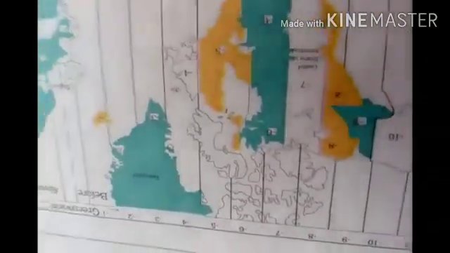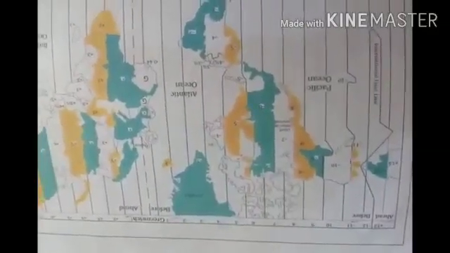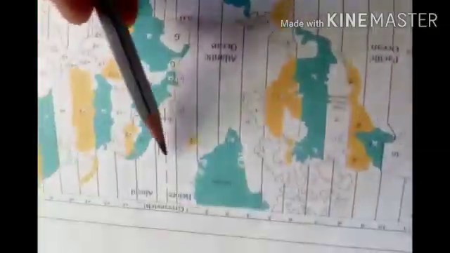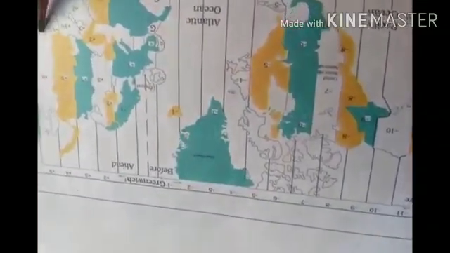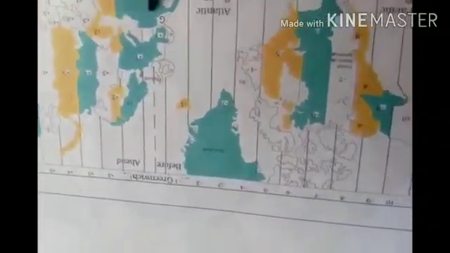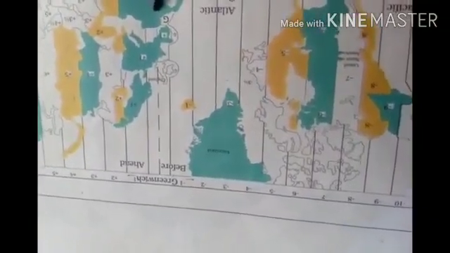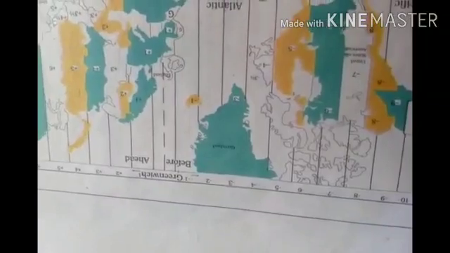As the earth rotates from west to east, those places east of Greenwich, where the prime meridian is located, will be ahead of Greenwich time, and those to the west will be behind it.